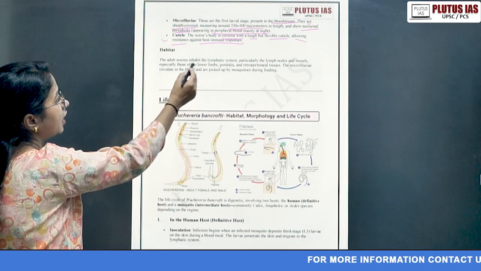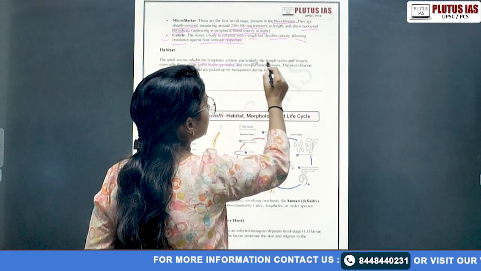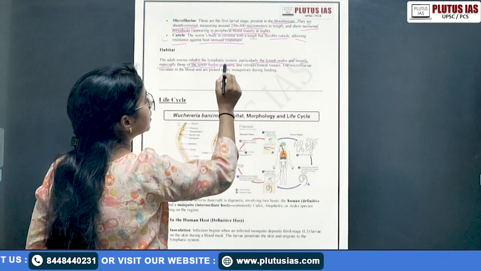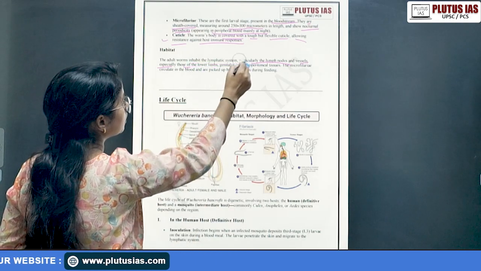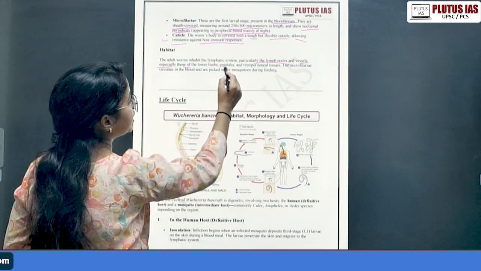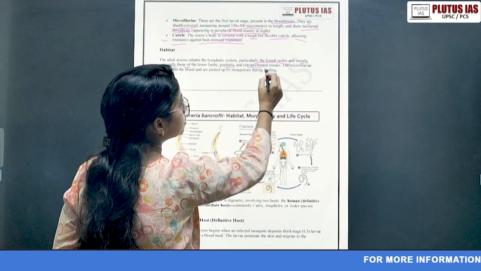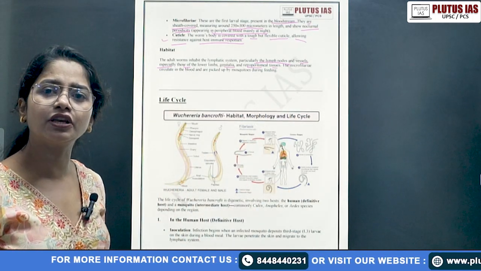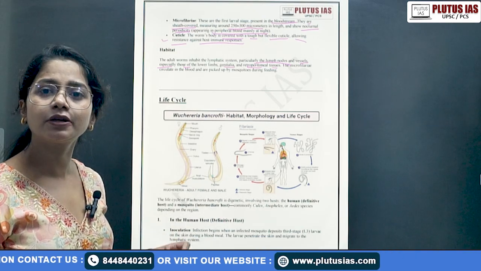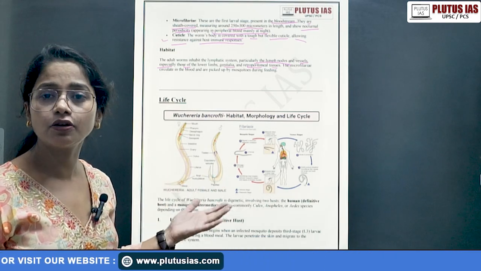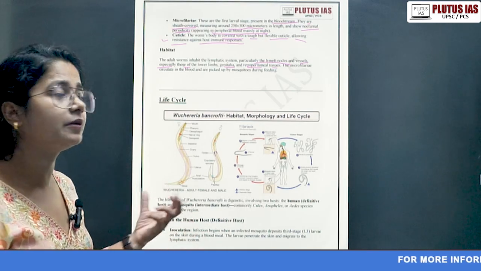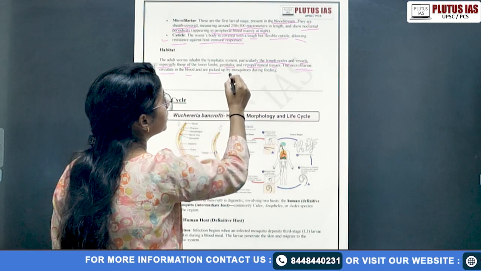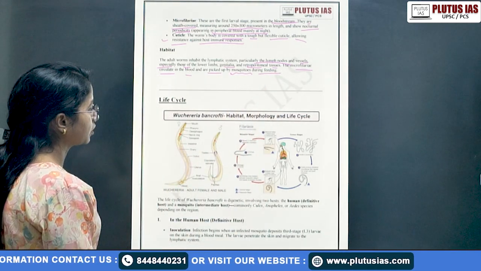Then habitat. The adult form inhabits the lymphatic system, particularly the lymph nodes and vessels, especially those of the lower limbs, genitalia and retroperitoneal tissues. If you look up filariasis, just google it, you will see that the genital organs, specifically in males, are very much impacted. The microfilaria circulating in the blood are picked up by the mosquito during feeding. So this is the life cycle.